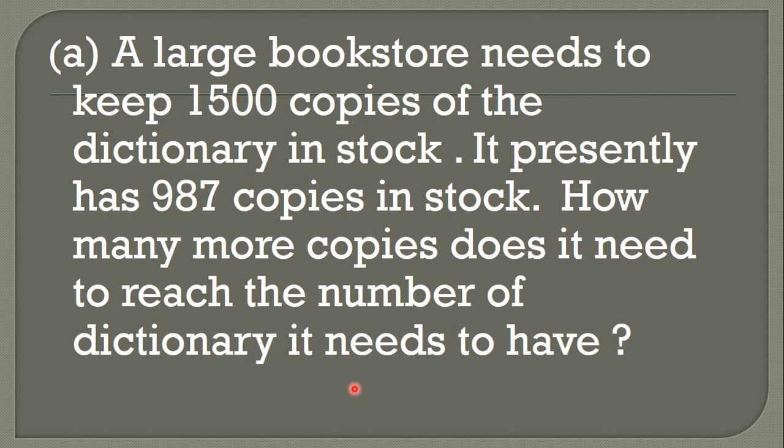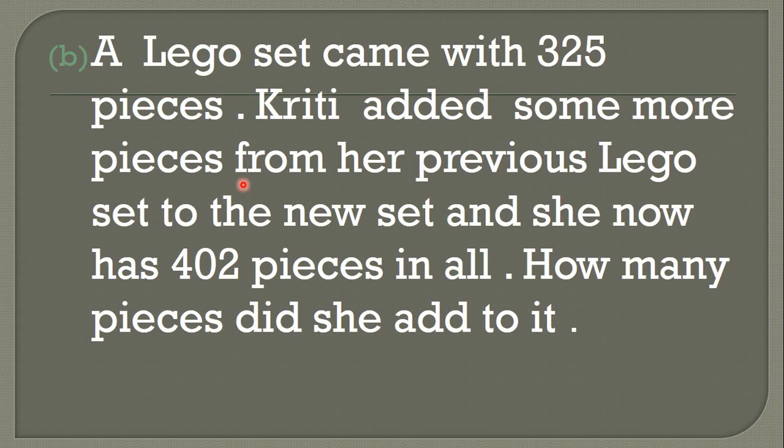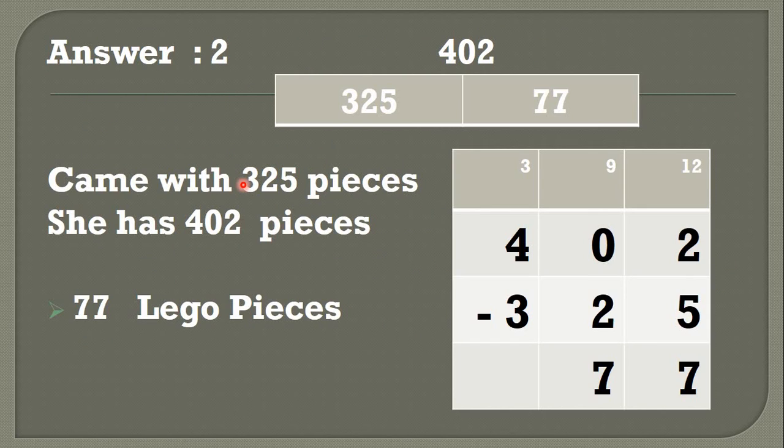Okay, so now students, I hope you understood. The bookstore has 1500 copies as the target, and it presently has 987. So how many more copies of the dictionary does it want to reach 1500? So now let's solve and find the answer. Okay, already we got the data.